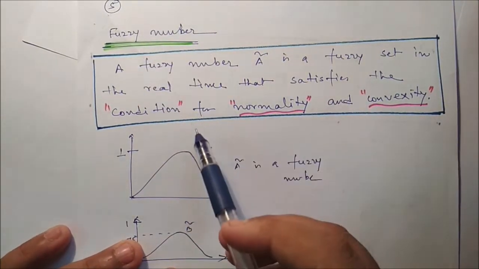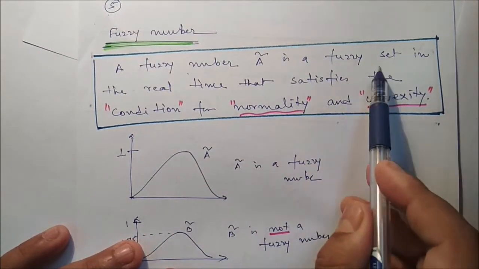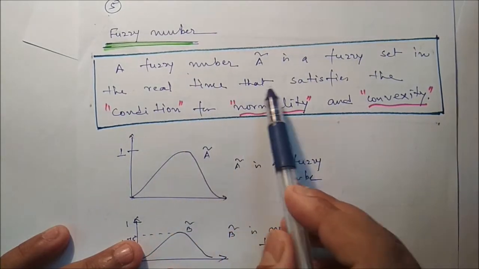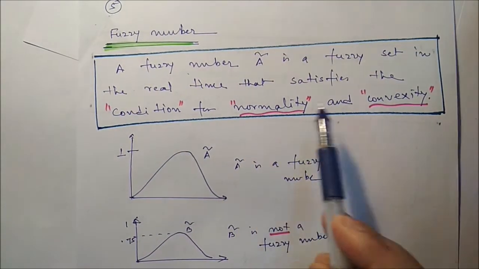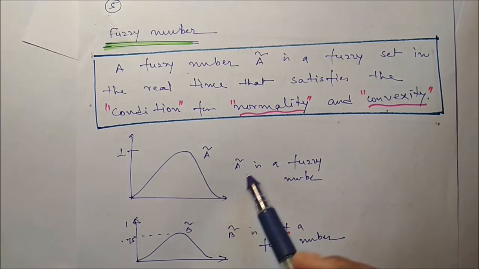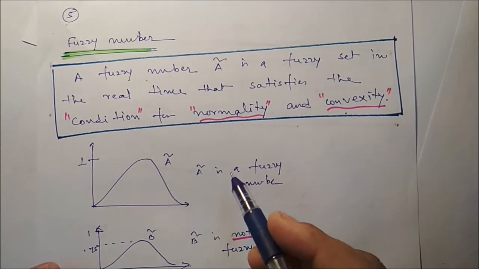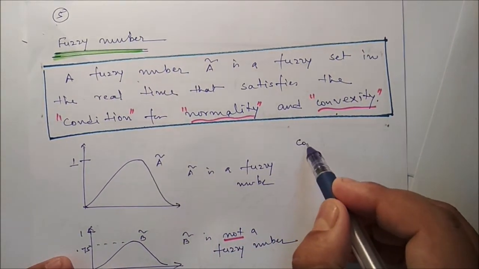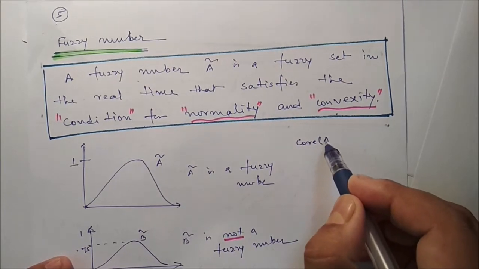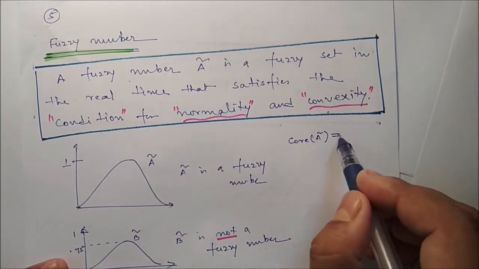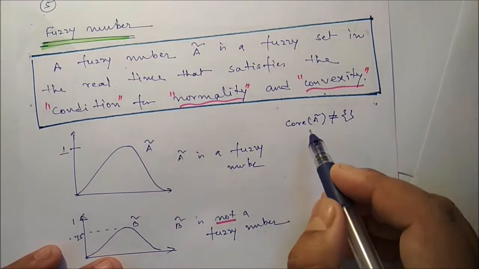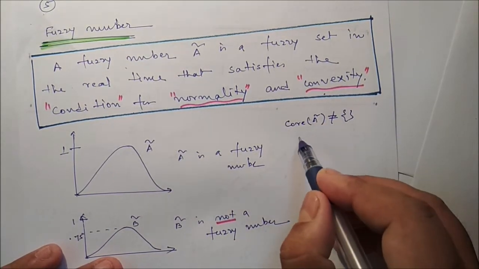Next is fuzzy number. A fuzzy number A is a fuzzy set in the real line that satisfies the conditions of normality and convexity. Normality means the core should be non-empty. And what is convexity? Convexity means what?